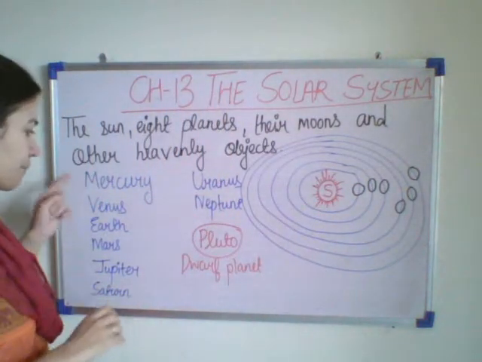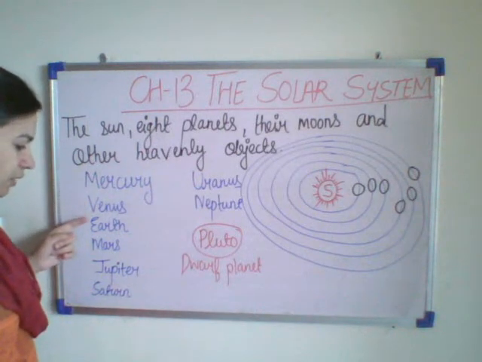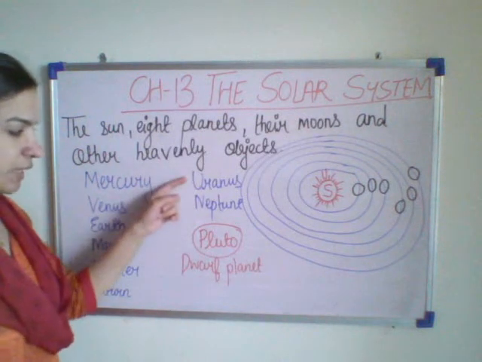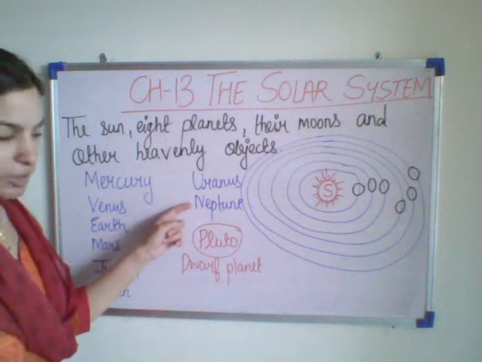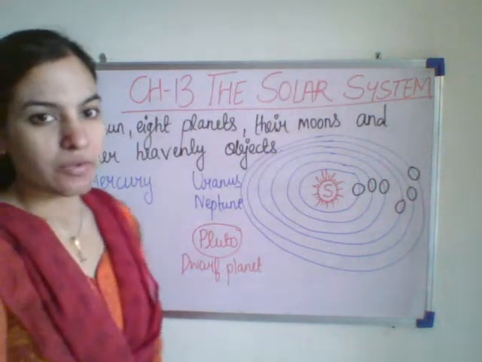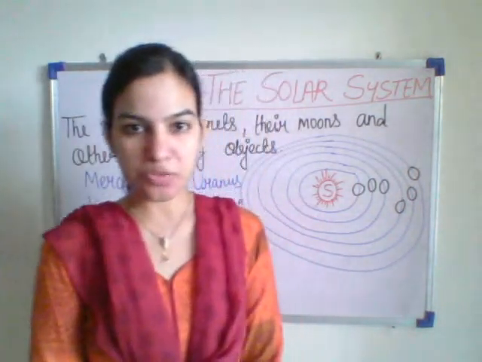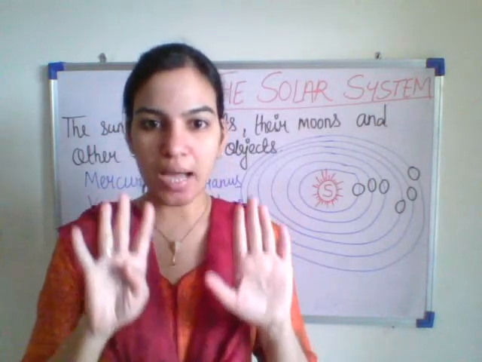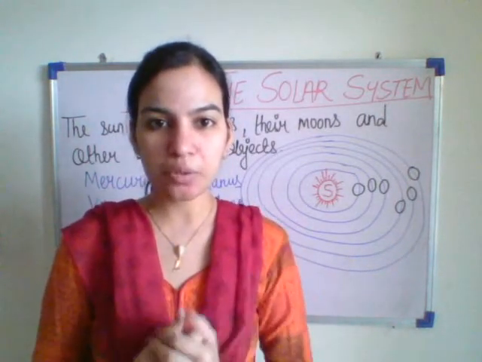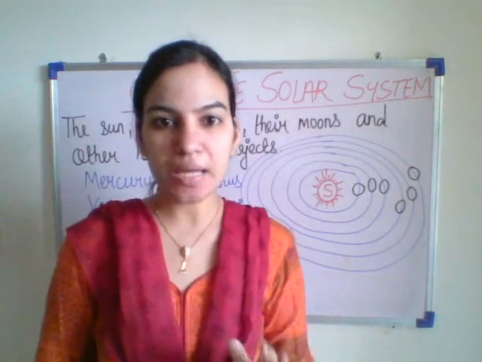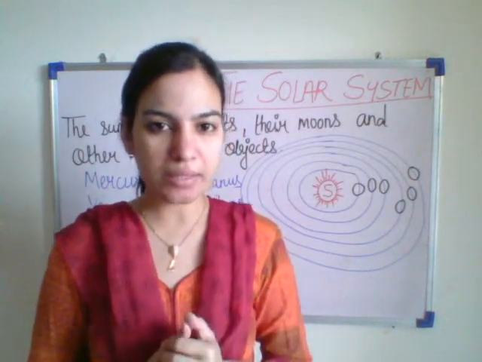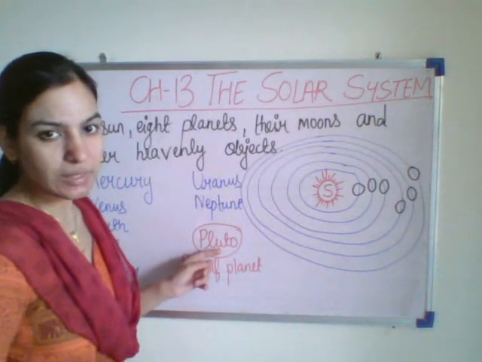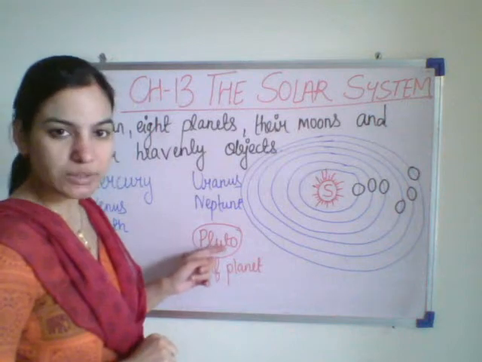What are their names? Mercury, Venus, Earth, Mars, Jupiter, Saturn, Uranus and Neptune. Students, we used to study the 9th planet also. When we were students, we used to study in our science book that a total of 9 planets are there. But now in your book it says total 8 planets are there. What was the 9th planet's name? It was Pluto.